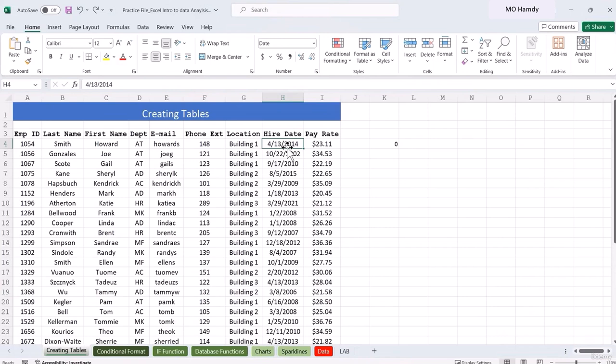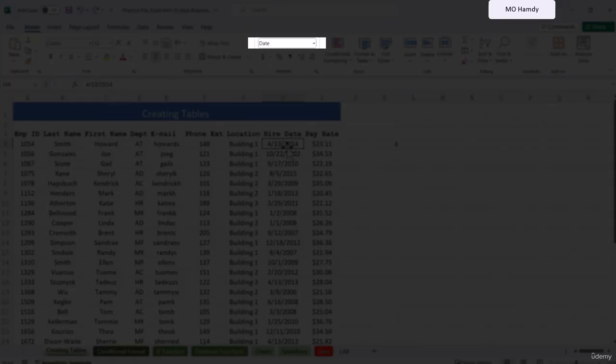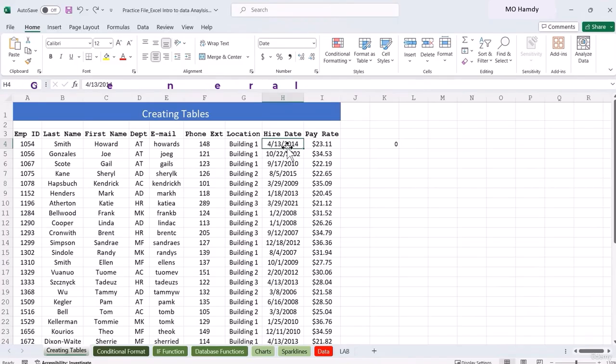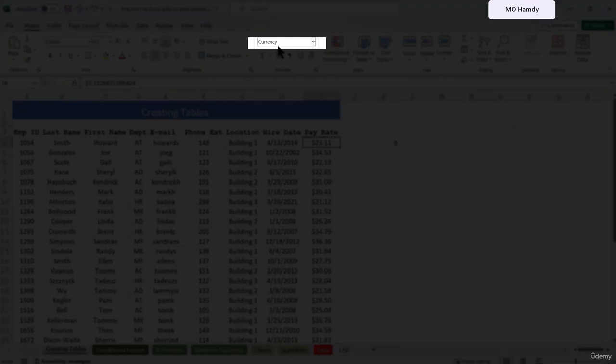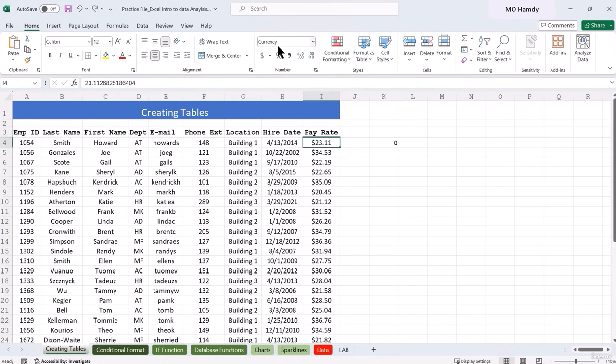Sometimes you have data that's extracted from one program to the next. You may notice sometimes, even though these look like dates, they say something else up here. It may say something like custom or general, so you want to make sure that you make those adjustments here. We're all good here for the pay rates as well. We can see that it's using the currency format, so we are pretty much ready to go ahead and analyze this data in a table.